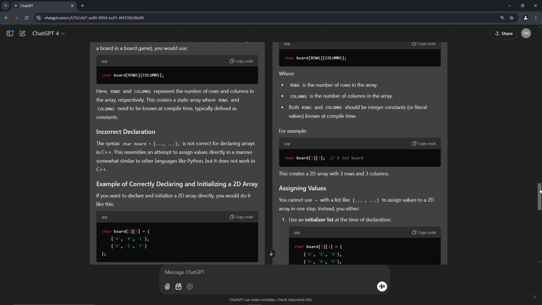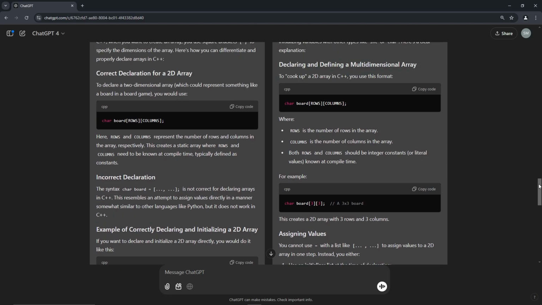It's a 2D array. Okay, so the syntax char board equals this is not correct for declaring arrays in C++.